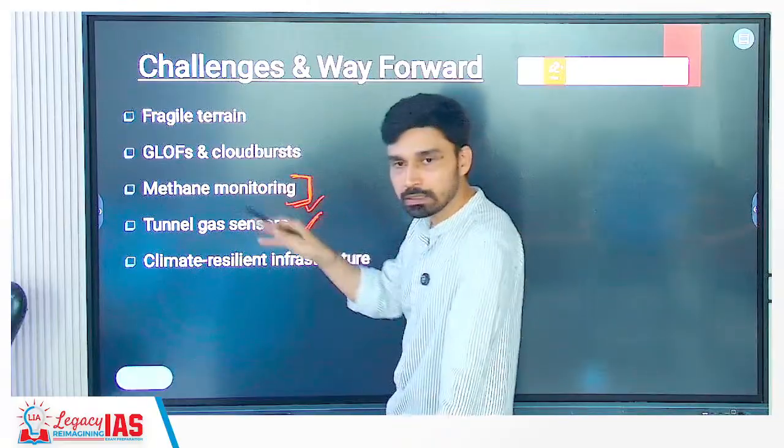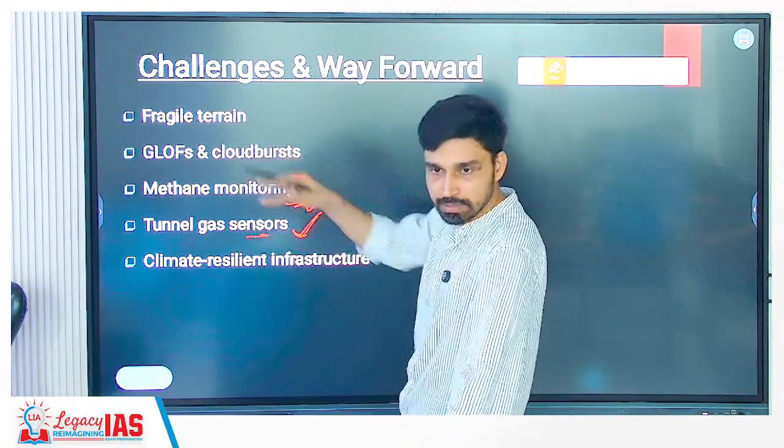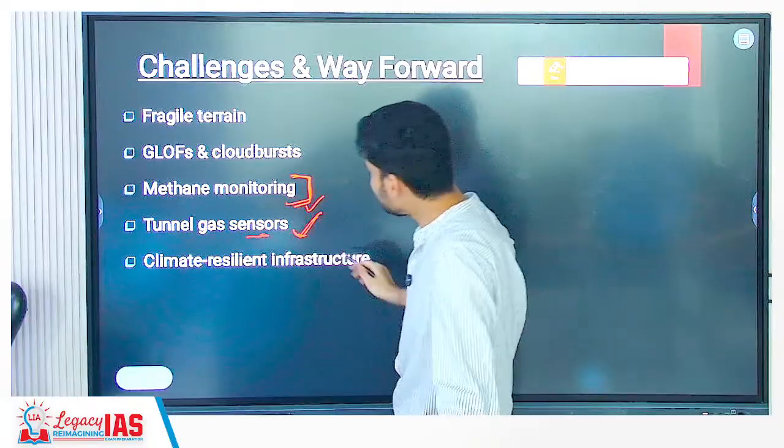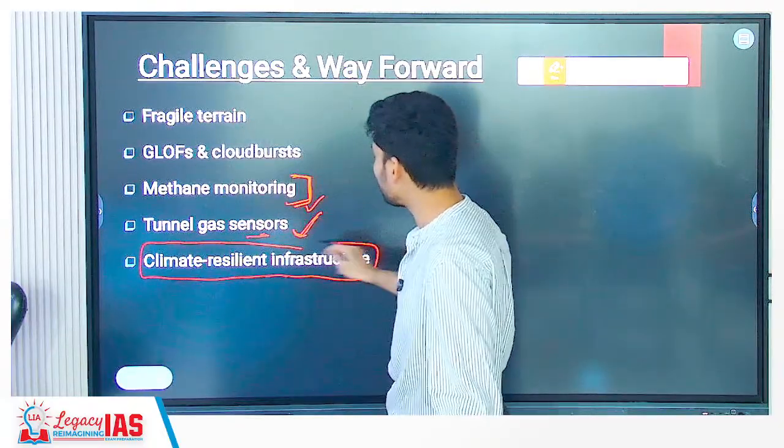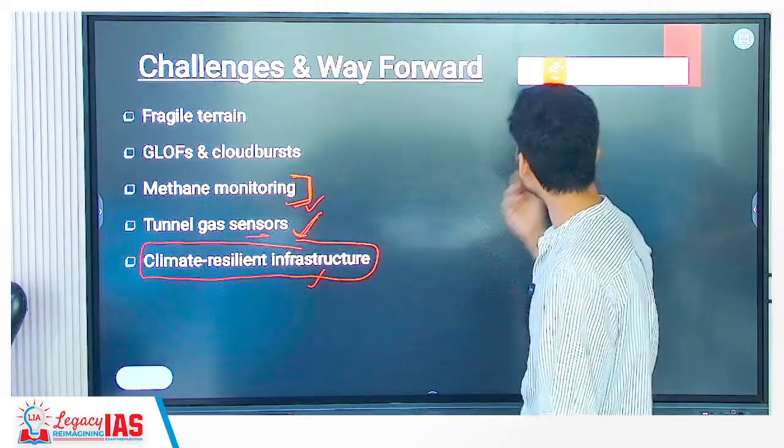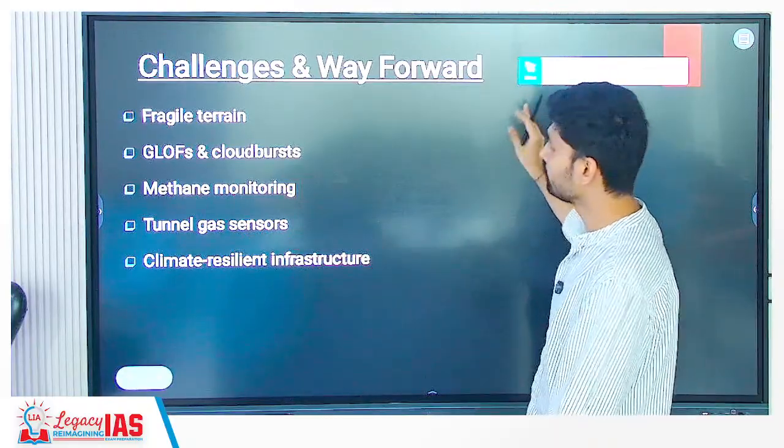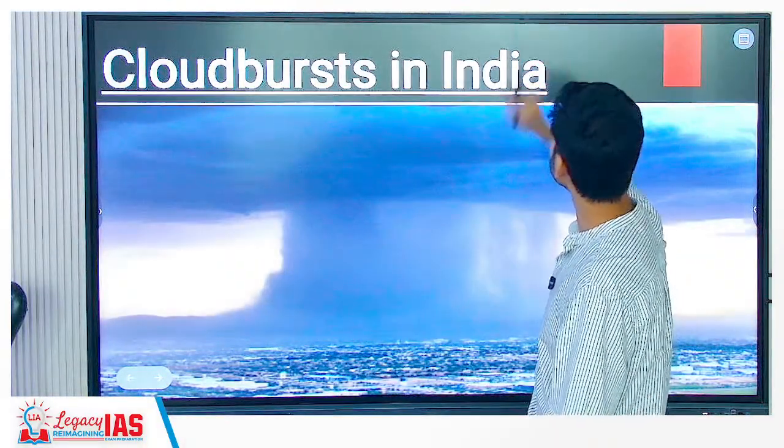Before we dig a tunnel, we need to install what? Sensors in that area to see whether some gases are present or not, whether pockets are present or not. Climate resilient infrastructure, that is what we have to build. That is the first thing. So that's about the incident.